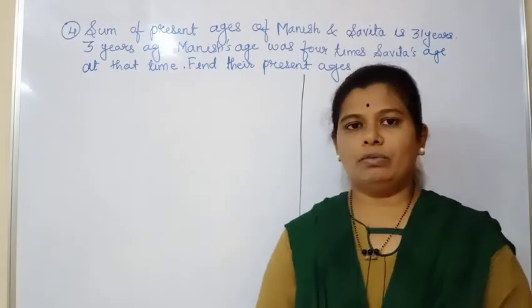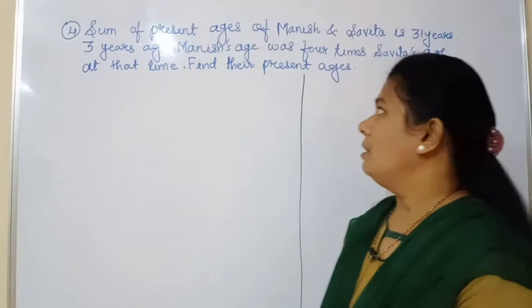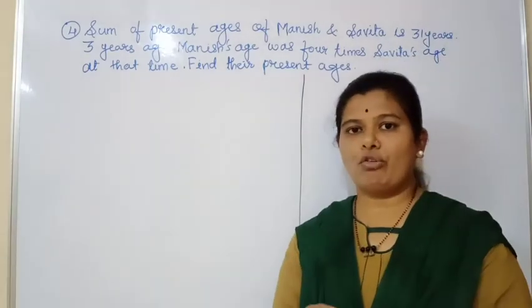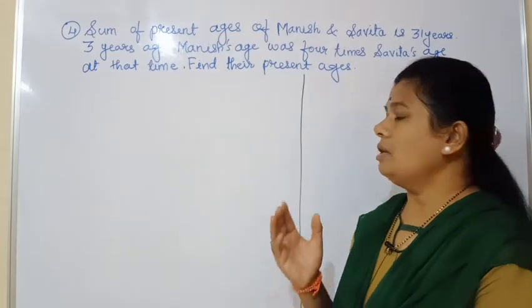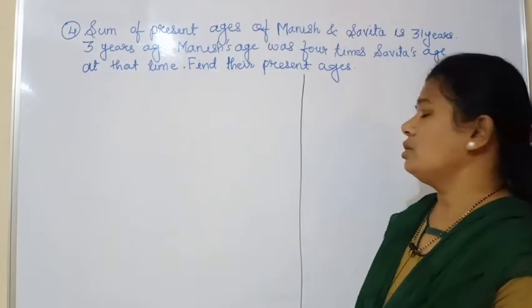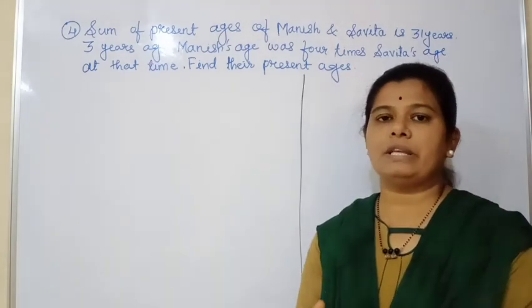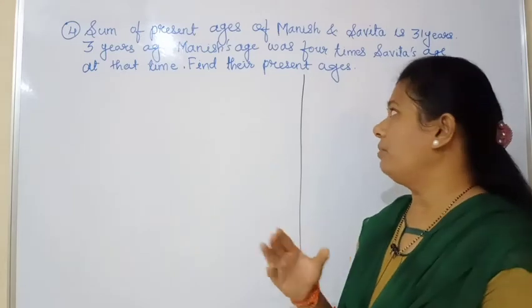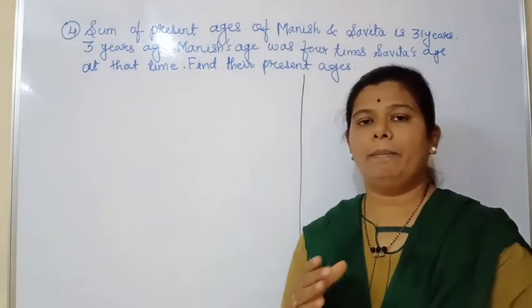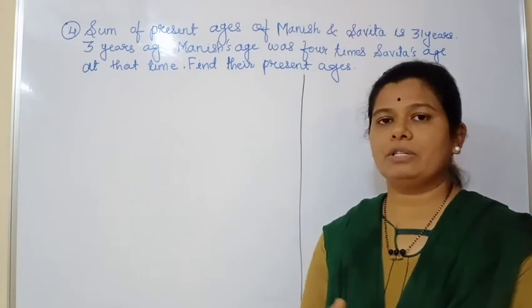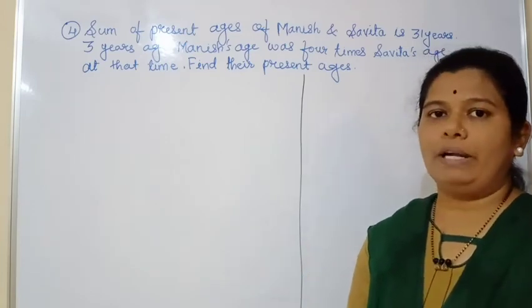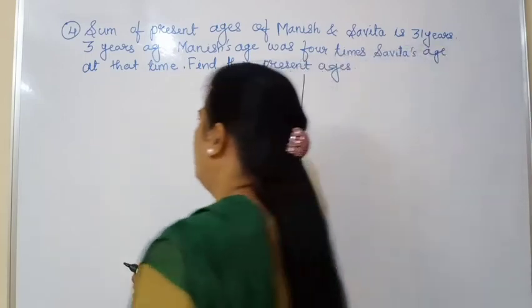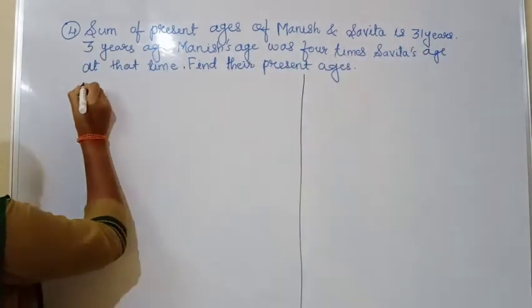Okay. See, now the word problem is: the sum of present ages of Manish and Savita is 31 years. 3 years ago, Manish's age was 4 times Savita's age at that time, and they told us to find the present ages, that is, Manish and Savita's present ages we have to find out. Okay, so now we will write the solution.